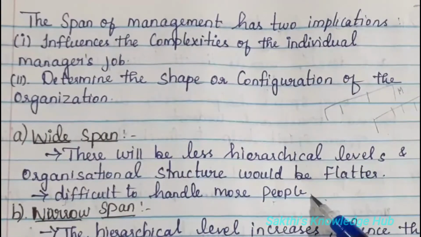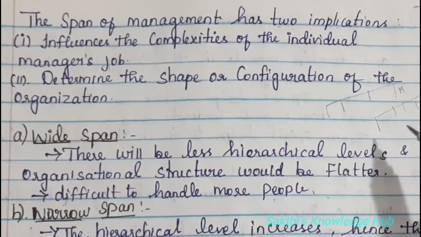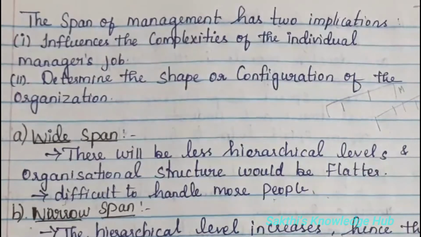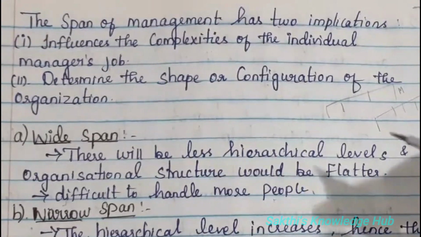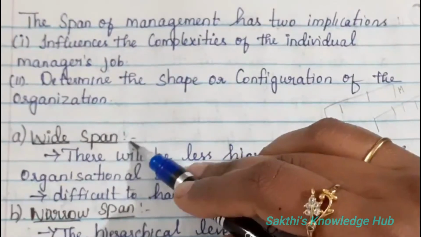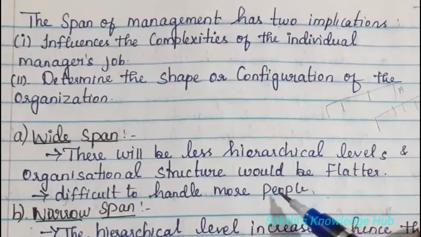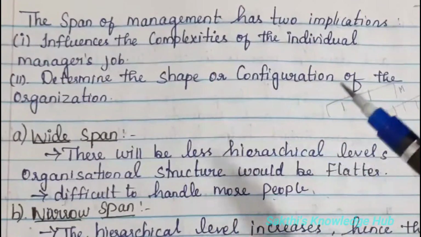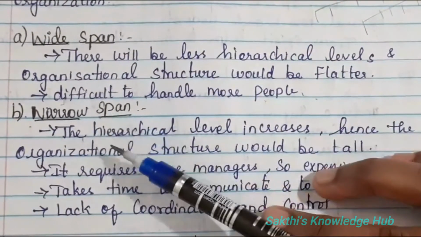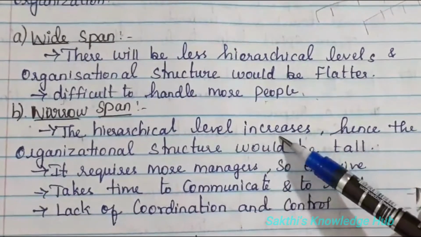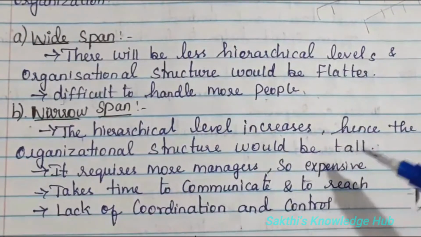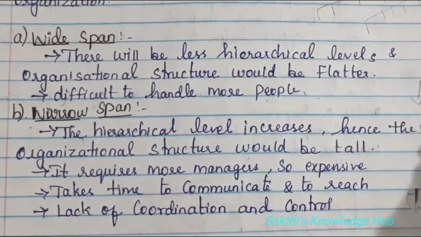Anyway, there is some disadvantages, there are some advantages also. So the number of posts of managers is not much required in case of this wide span of management. So there is both advantage as well as the disadvantages in this case. And the other one is narrow span. The hierarchical level increases, hence the organization structure would be tall, that is coming one by one, next to one to one.